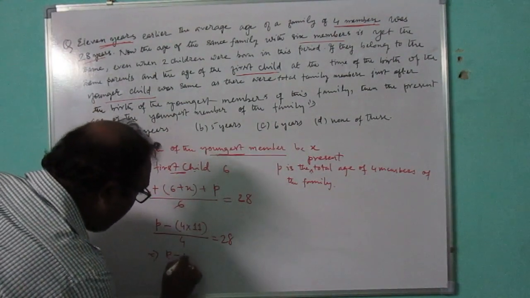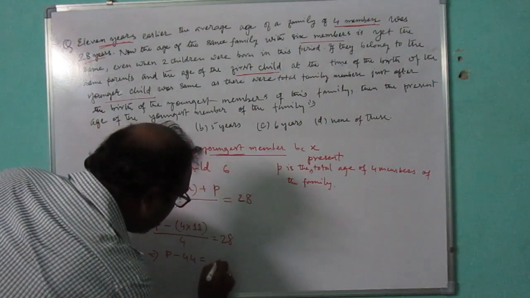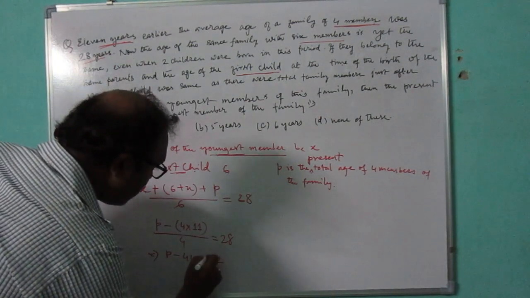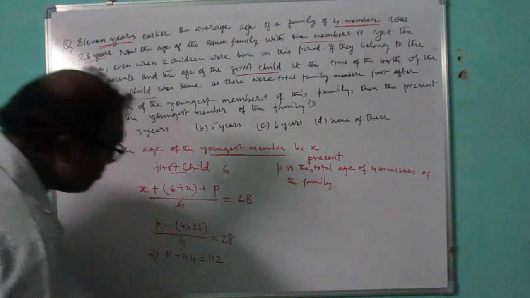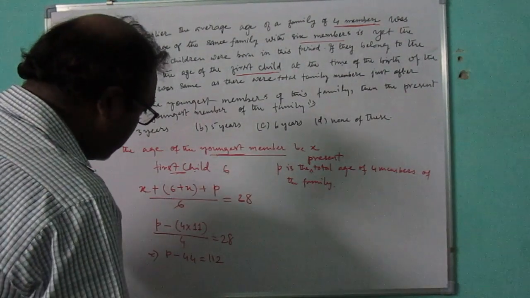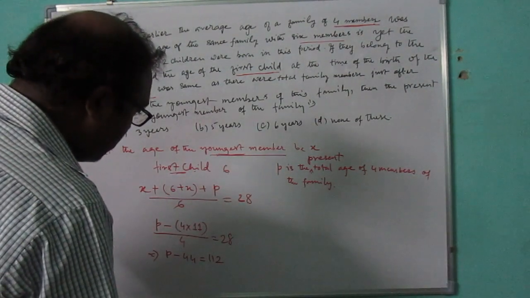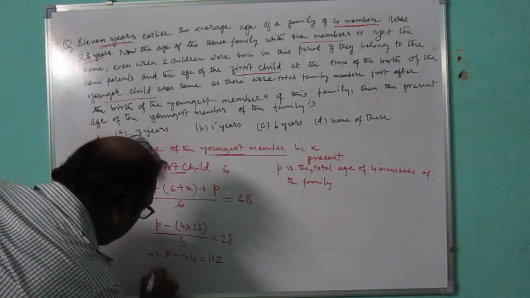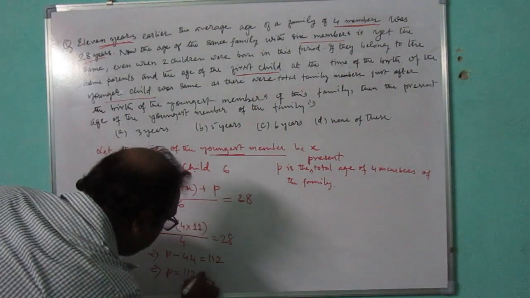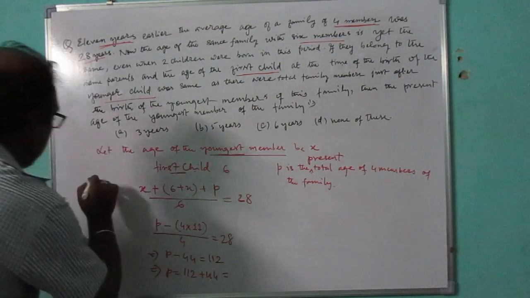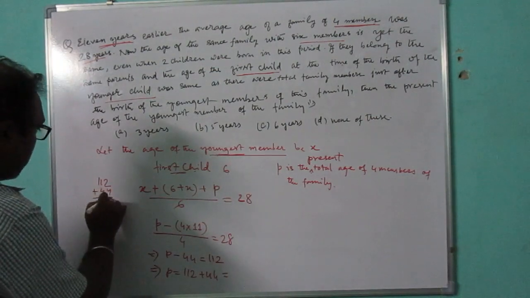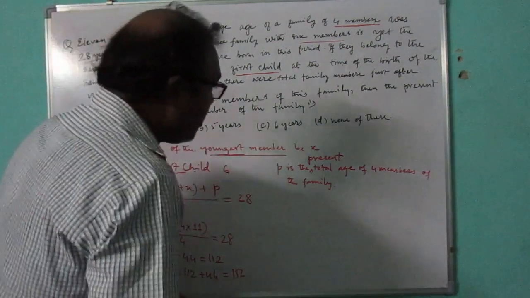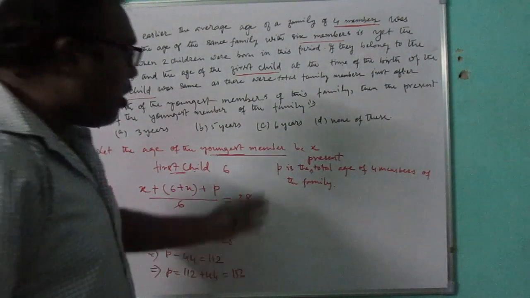P minus 44 is equal to 28 into 4, which is 112. So P is 112 plus 44, which is 156. Now we have the present total age of 4 members of the family.